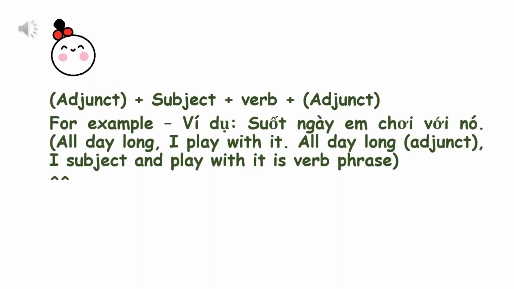Adjunct plus subject plus verb plus adjunct. For example, "suốt ngày em chơi với nó." All day long I play with it. "All day long" is the adjunct, "I" is the subject, and "play with it" is the verb phrase.